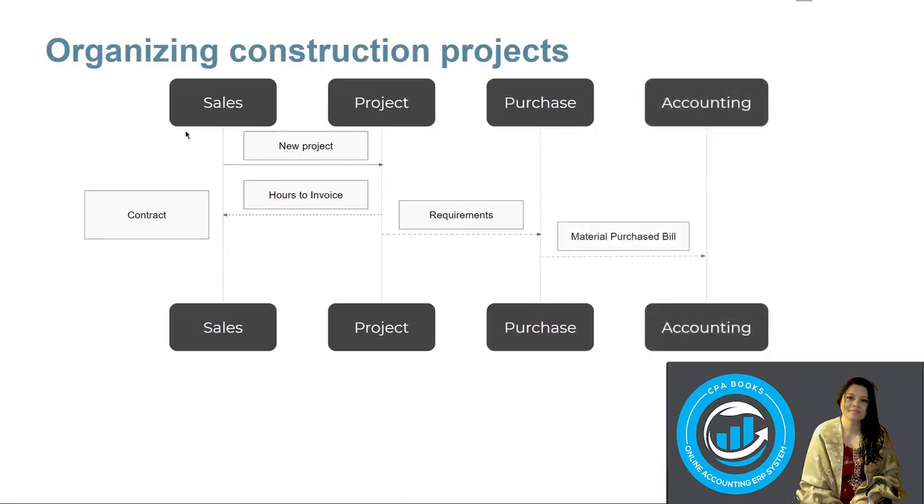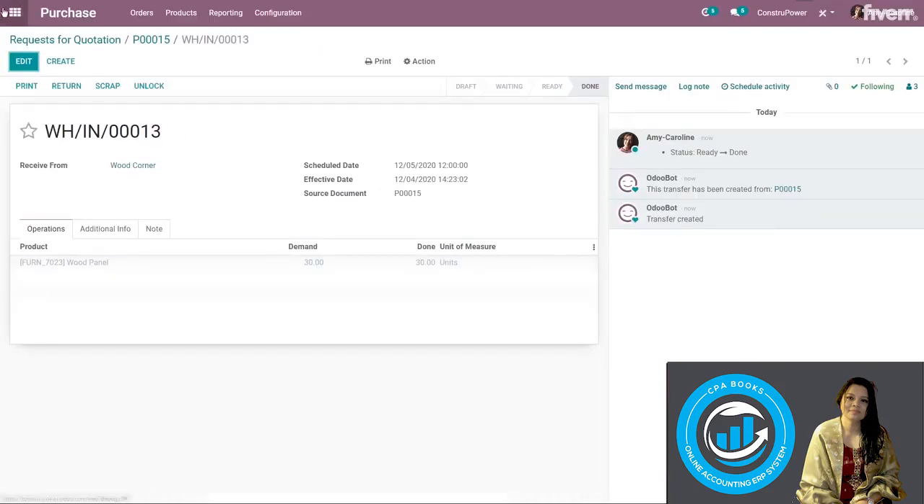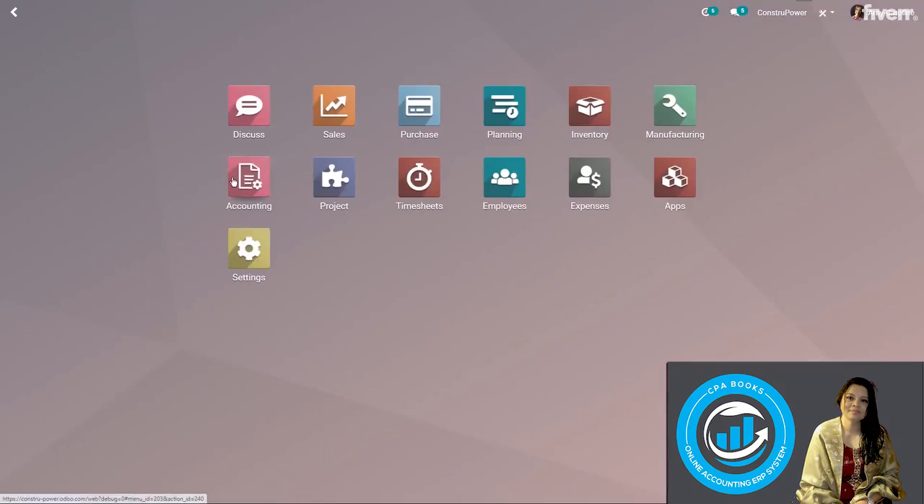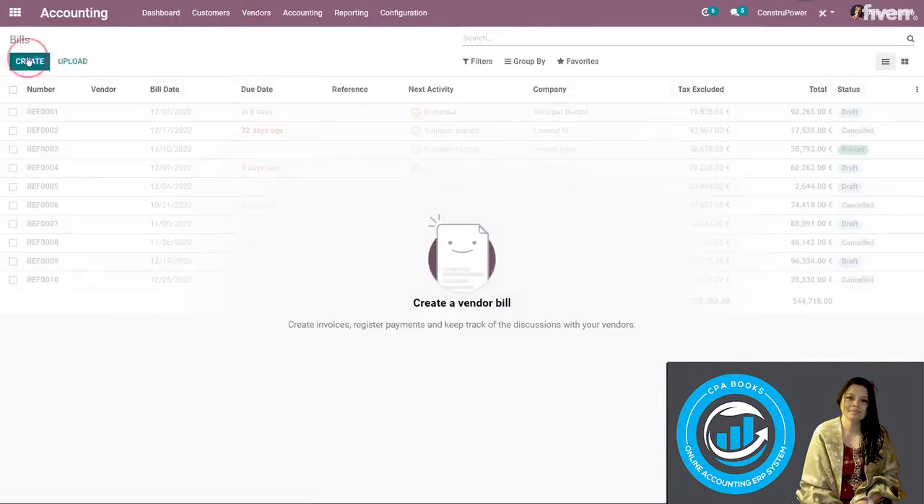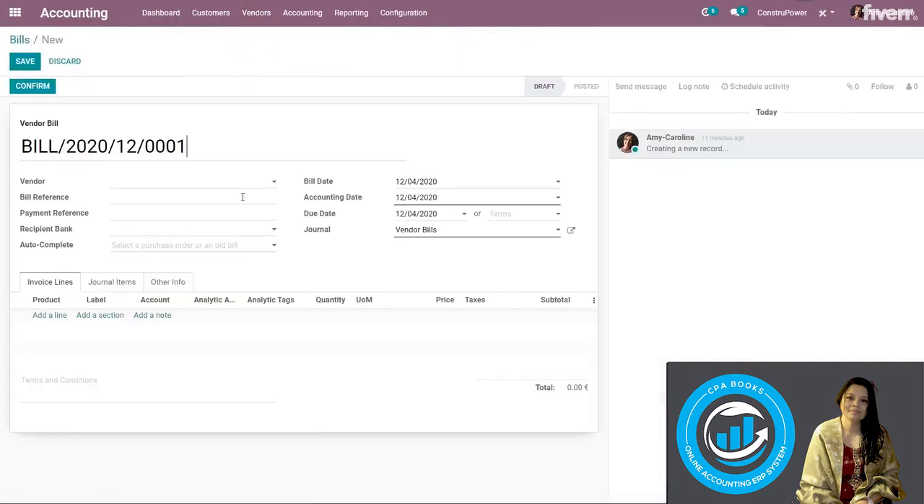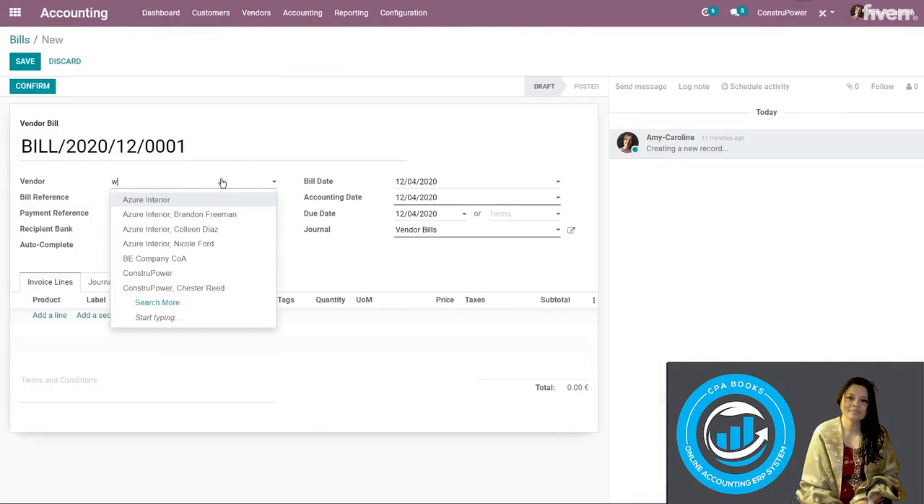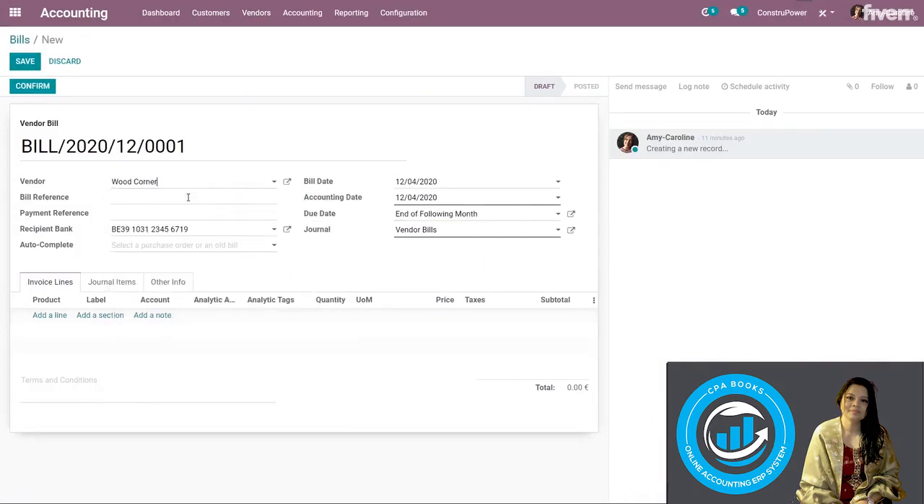So now let's imagine that the accounting department has received the bill from the vendor, and we want to be sure that everything is correct. We want to double check everything, but the first step is to record the bill. So what I'm going to do is actually record it directly from the accounting application in this case. All right, then we're going to go to accounting, vendors, bills. I'm going to create a new bill. So first, your accountant will add the vendor.